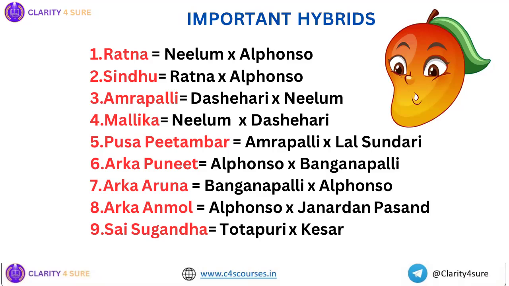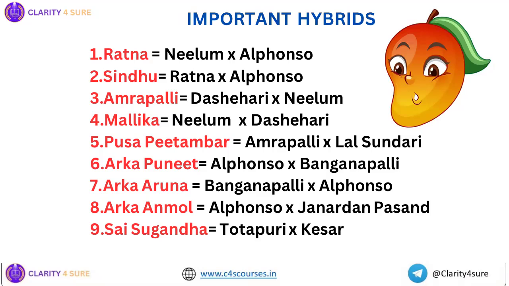Next, Amrapali variety. Amrapali is a cross of Dasheri and Neelam. And how can you remember Dasheri and Neelam? How can you remember the parentage of the Amrapali variety? That is DNA. Okay, Amrapali variety, you can remember by DNA. D, Dasheri, crossed with Neelam to form Amrapali.